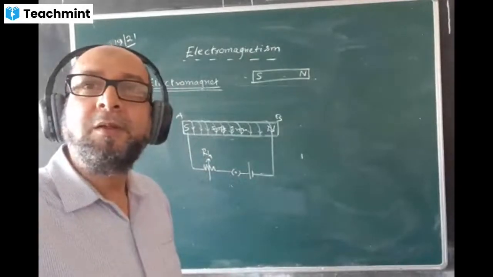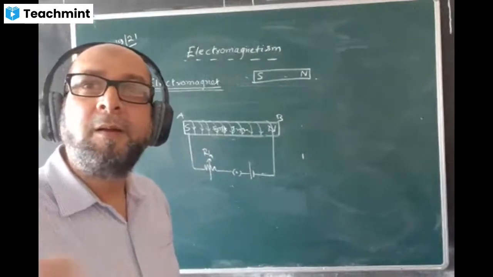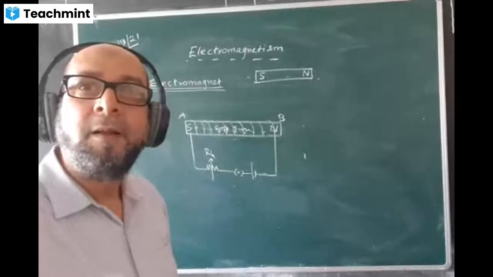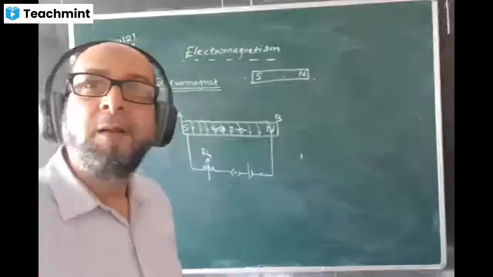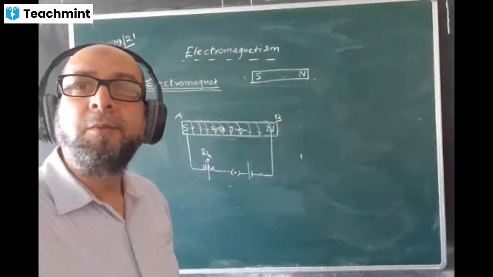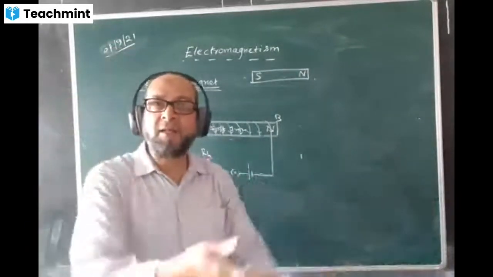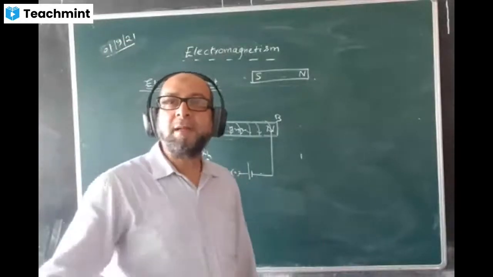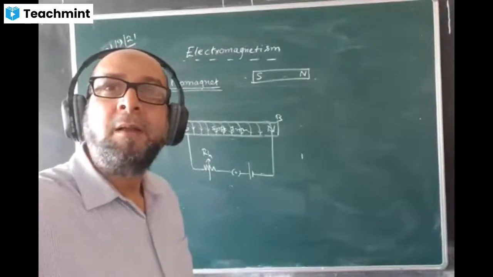The electromagnet is stronger than a permanent magnet? The electromagnet is more advantageous, not necessarily stronger. How strong it is depends upon you. If you give high current, then it will be stronger than that. You have the ability of changing it, you have the provision of changing. Common sense. Am I right or wrong?